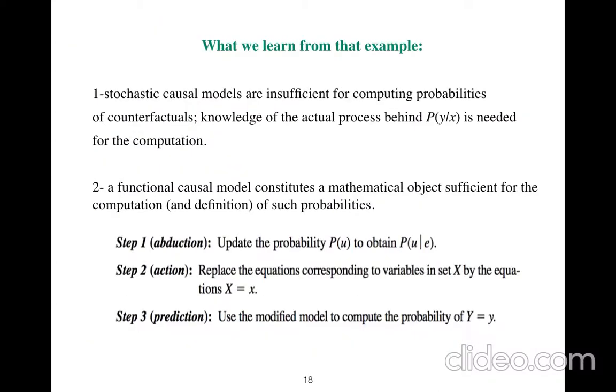And as I say here, we have abduction: we have the evidence, and we want to find the probability of U, for example the noise, any other variables, covariates, for example. Covariates could be such variables, variables that we know nothing about. So in action, we replace it with X. We do the intervention, and the final step is prediction. We use the modified model to compute the probability of Y.